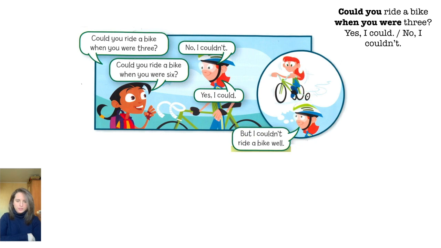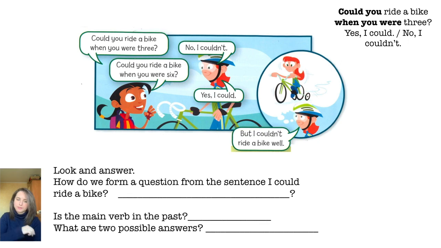Okay? So, now guys, look at the pictures here. What are we talking about? When you were 3, when you were 6. We're using the past tense here, not present. We use can and can't and cannot in present tense. We use could or couldn't in past. Look at these questions here on the slide and please answer them, okay?